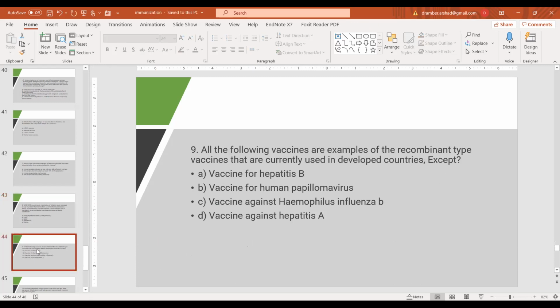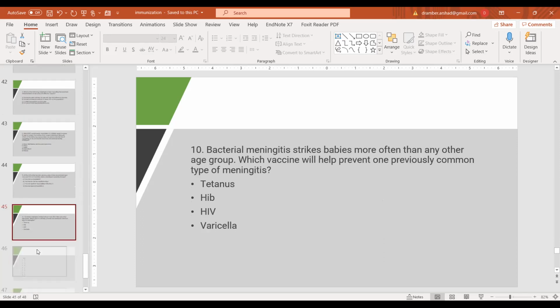The ninth: all of the following vaccines are examples of the recombinant type of vaccines that are currently used in developed countries except vaccine for hepatitis B, vaccines for human papilloma viruses, vaccine against Haemophilus influenzae type B, and vaccine against hepatitis A. D. Yes, D is the right answer because it's not a type of conjugate vaccine.